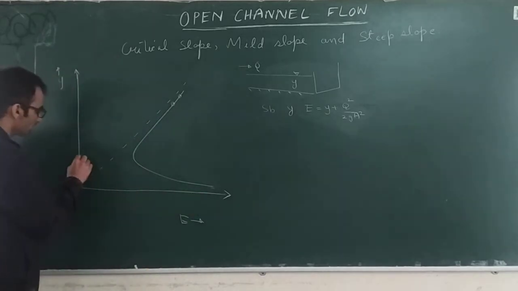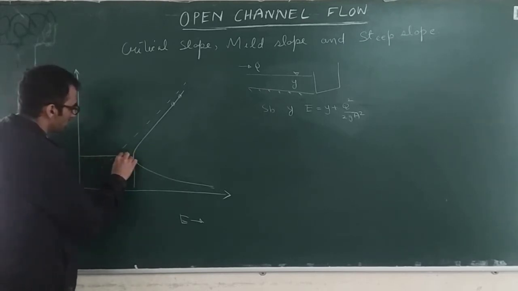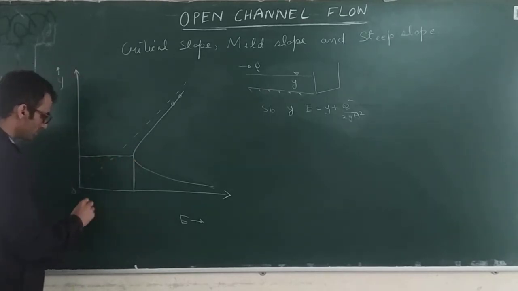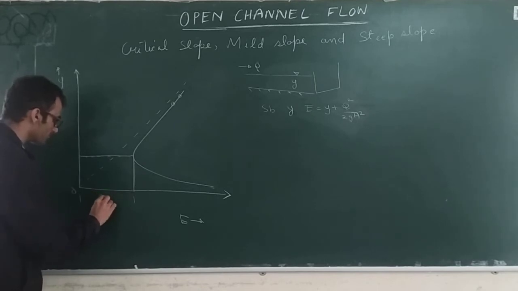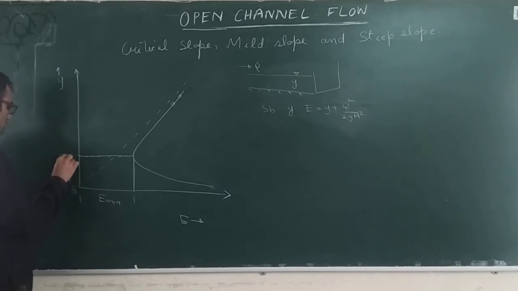What we saw is that at one point there is a depth for which the specific energy is minimum, and that depth is called the critical depth, YC.